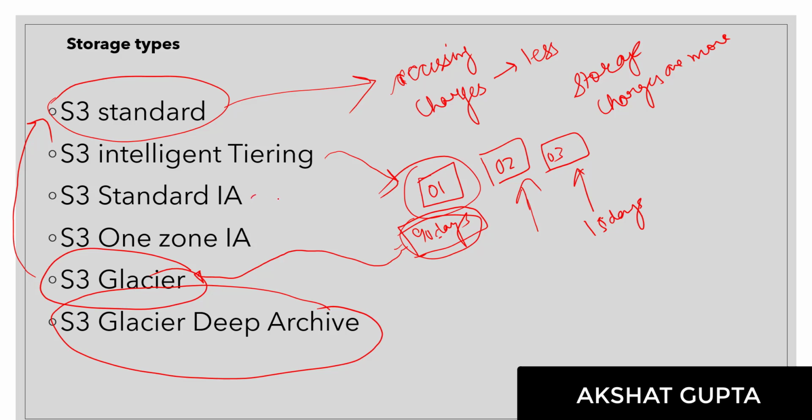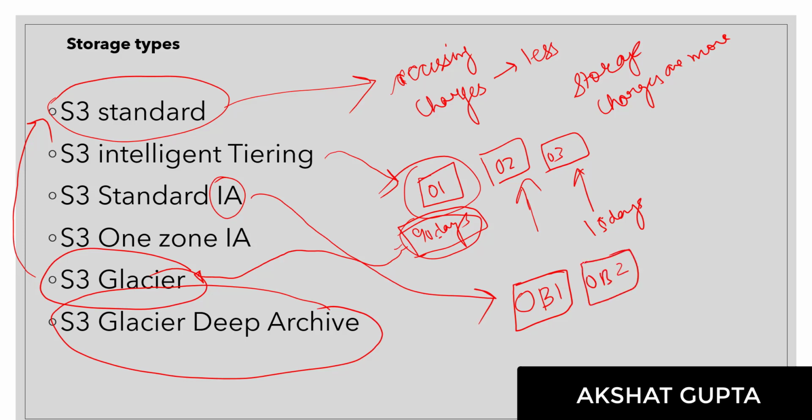Now let's come to S3 Standard-IA. IA is basically infrequent access. Let's say you have an object, OB1, and another object, OB2. Let's say you are not accessing this object every 15 days, or every day. You might be using it every 30 days, whatever the time period is.